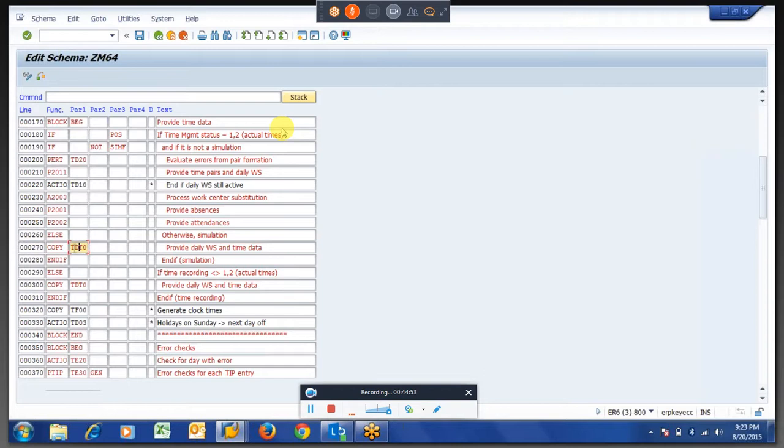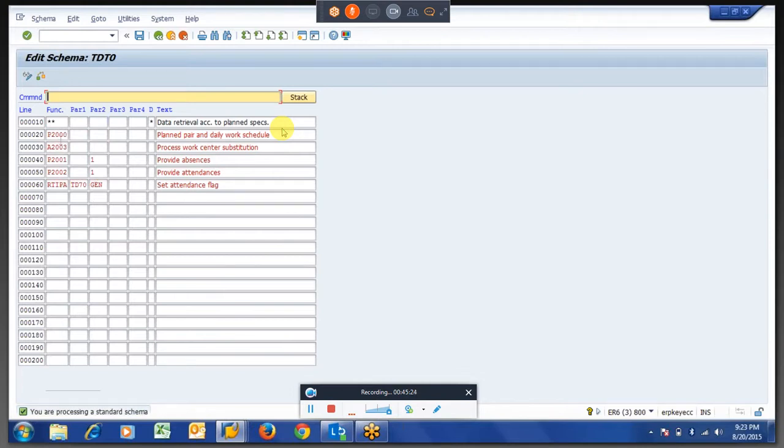So it will go to a subschema called TDT0. There is a function called copy to call a subschema within a schema. There are schemas, and we can have a subschema. Within the schema or subschema, we will have PCRs. Right? So what this subschema is doing, double click on this TD-T0, which is actually reading for us.